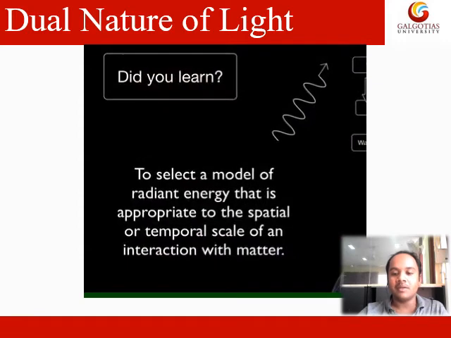Diffraction can only be understood when you treat light as a wave. So the rule here is to select a model of radiant energy that is appropriate to the spatial or temporal scale of an interaction with matter. It depends on where exactly you are applying it, and that's how you understand the light nature.